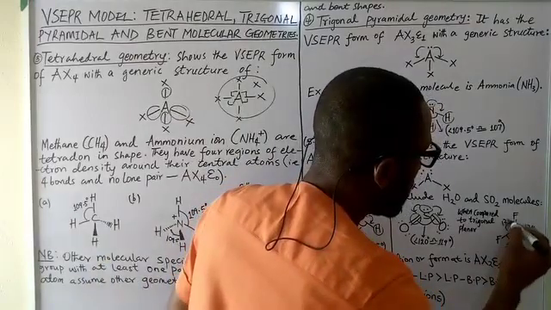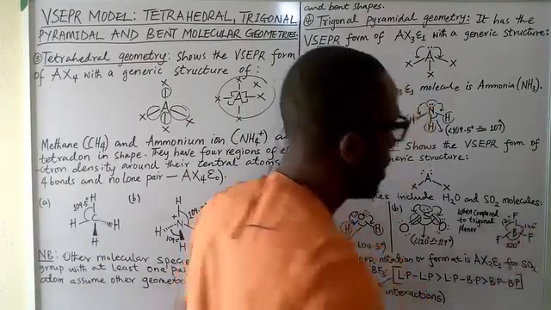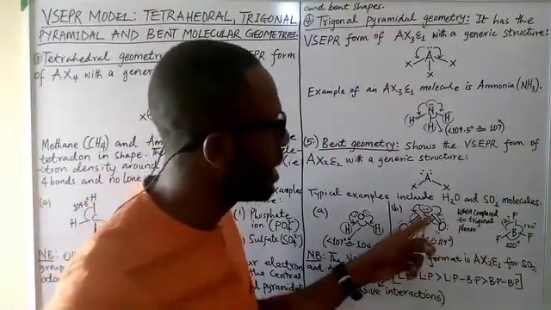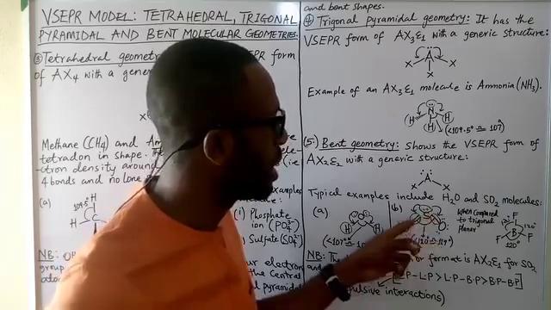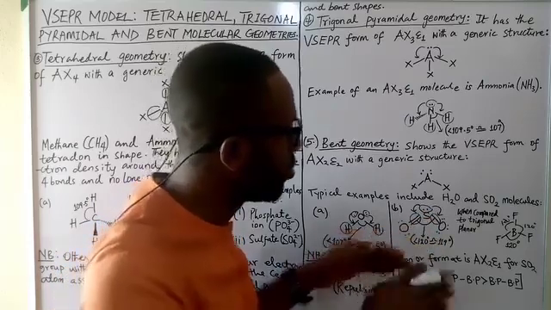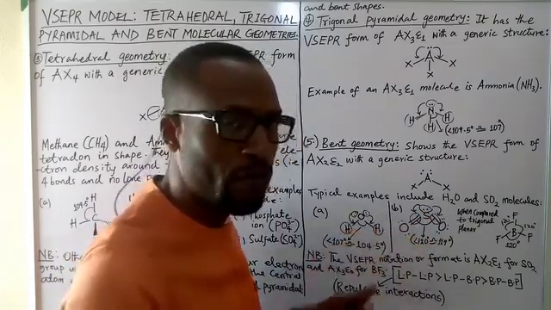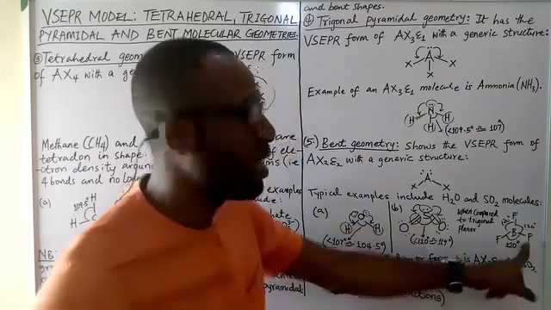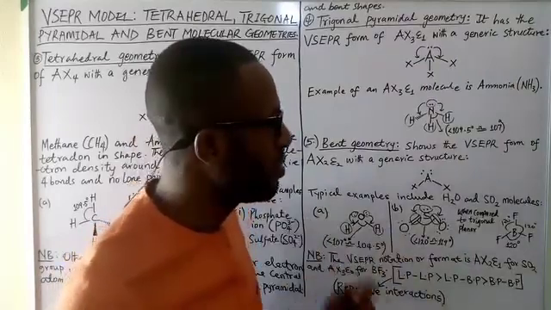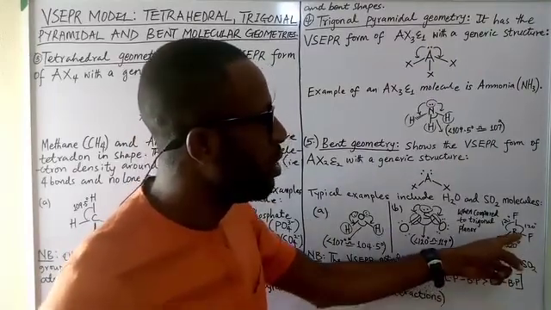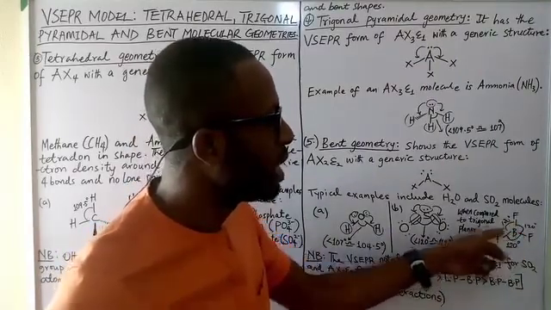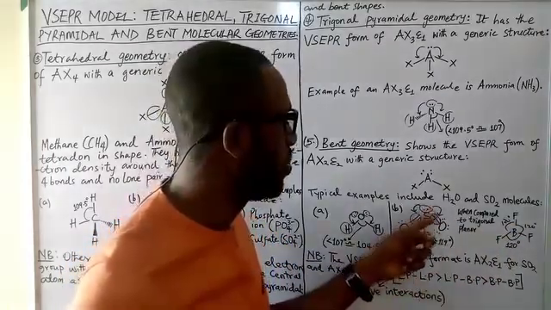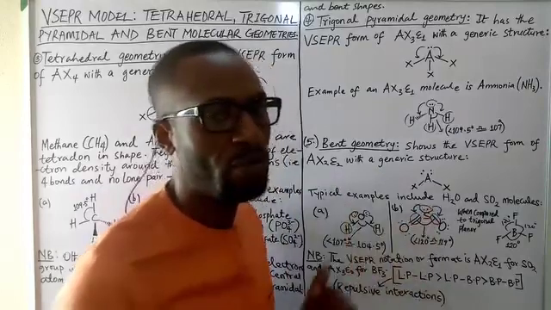The bond angle is 120 degrees. That's the point. Okay? But here, the presence of a lone pair of electrons will exert more repulsion on this bond and this bond. So while they are trying to repel and stay far apart from each other, the bond angle they make will not be less than what you have here. Why? Because the repulsive interaction between bonded pair and bonded pair is less than the repulsive interaction between lone pair and bonded pair. That is the rule of thumb.